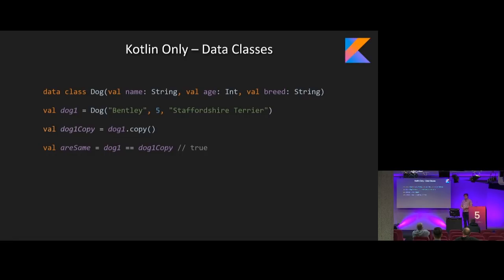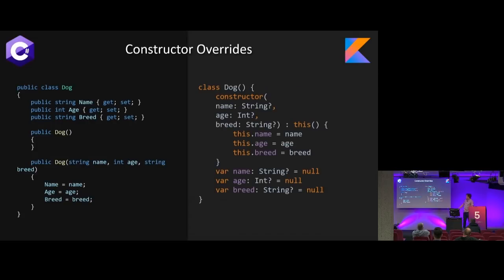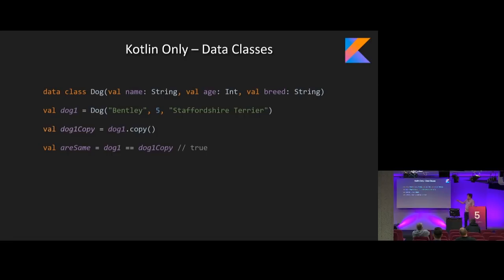Kotlin also introduced this concept of a data class. It's kind of similar to using a struct instead of a class in C#, but actually does a bit more. So this one-liner at the top is actually the entire class definition with a constructor that takes in those values. But instead of saying, like if I go back to the previous slide, just name is a string, age is an int, or whatever, we actually say val name is a string, val age is an int, and val breed is a string.